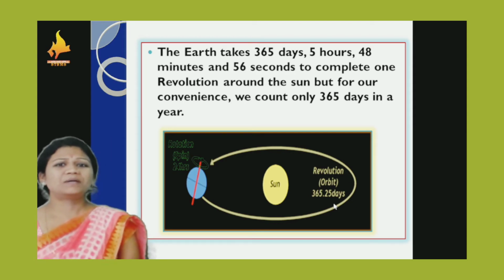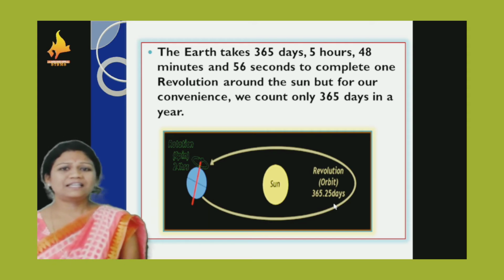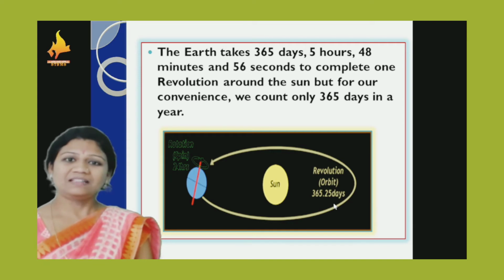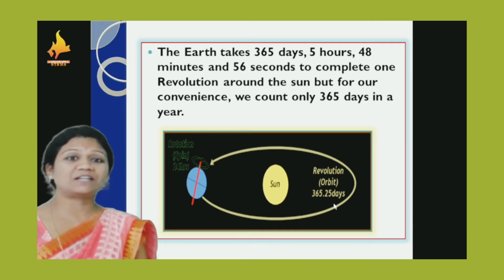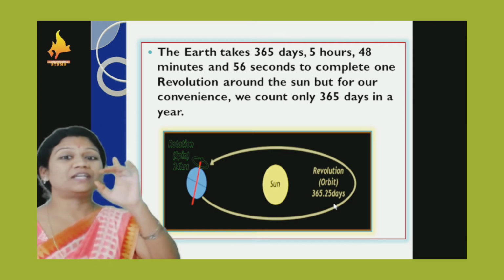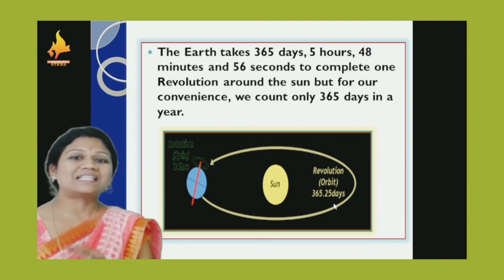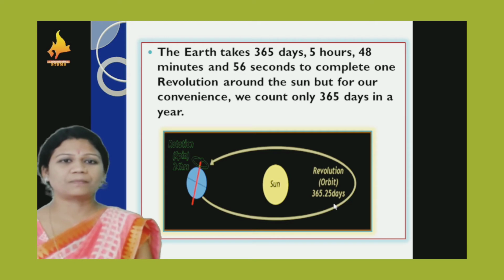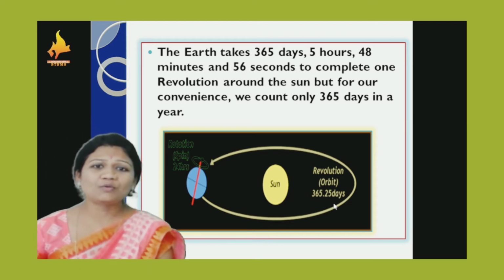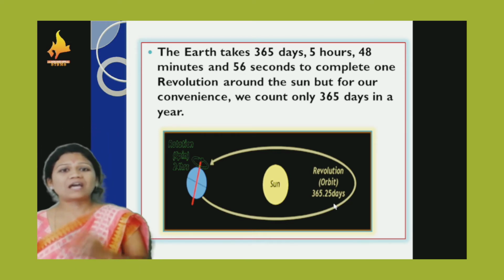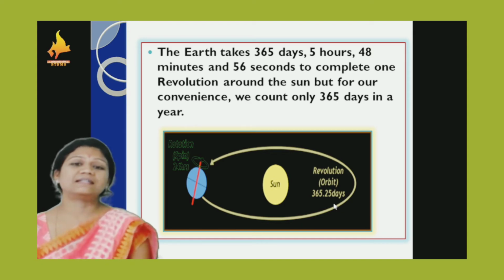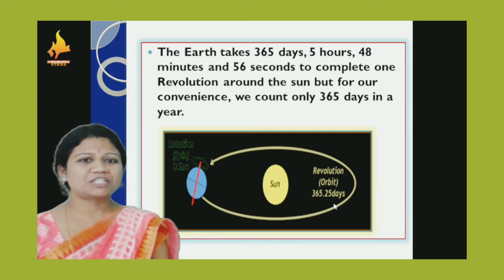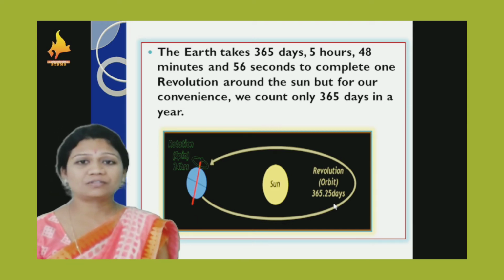But what happens is, after each 3 years we experience 1 day more. That extra 5 hours, 48 minutes and 56 seconds adds up, and that is counted as a leap year, because of 1 day extra. The revolution around the sun takes that time, but for our convenience we count only 365 days in a year. The extra 5 hours, 48 minutes and 56 seconds we generally do not count.